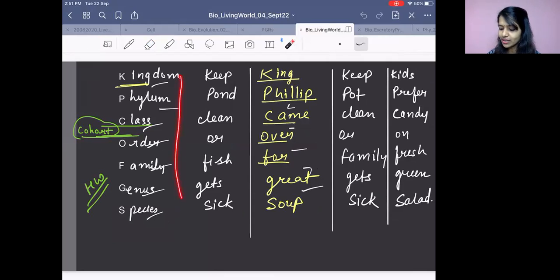You need to learn this taxonomy category in the sequence, right? And there are multiple ways to remember it. I had asked you to remember it in any way you prefer. There are so many ways to remember. I have remembered it using this: King Philip came over for great soup. And that's how we remember kingdom, phylum, class, order, family, genus, and species, right?